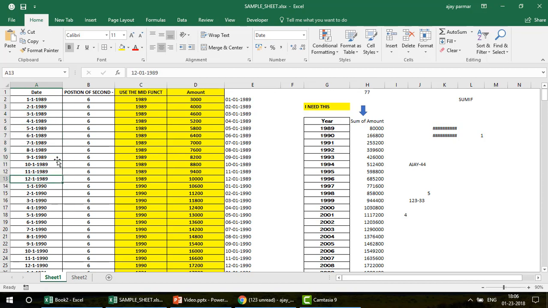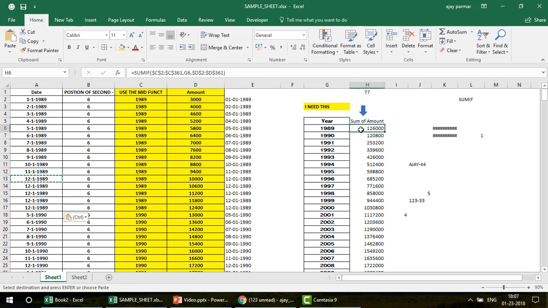Now let me check, guys, by putting some more values here of the same year. Let's say I increase this 1989. I copy and paste this 1989. You can see that this is working. Now I got this answer 126000, and this is exactly what should come if I select this entire 1989. So finally, this is what we have got, isn't it? 126000.